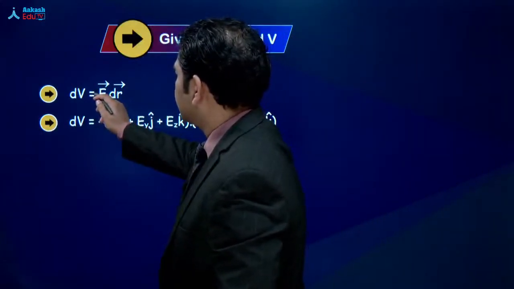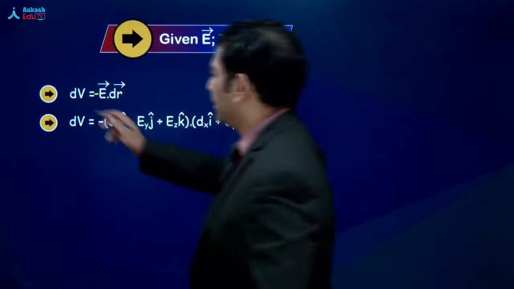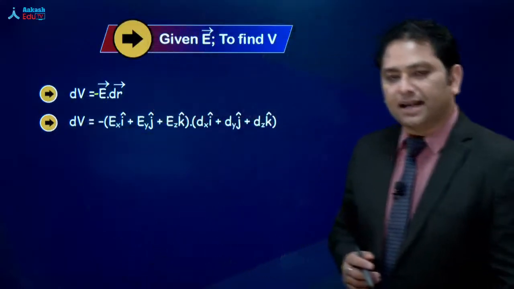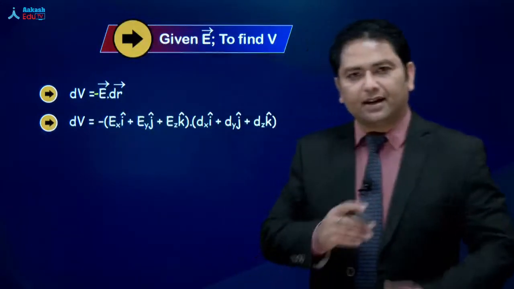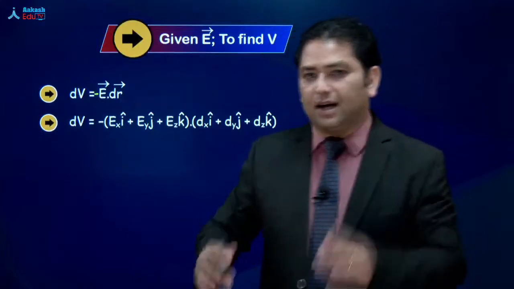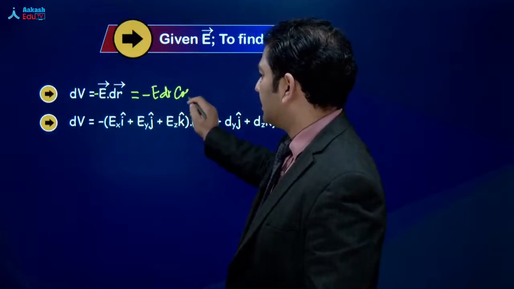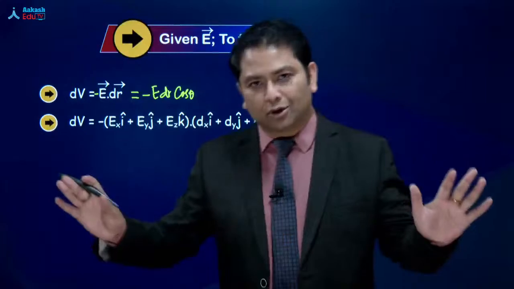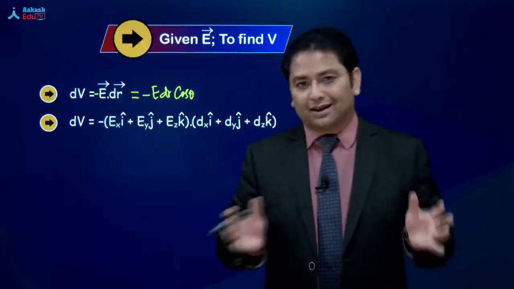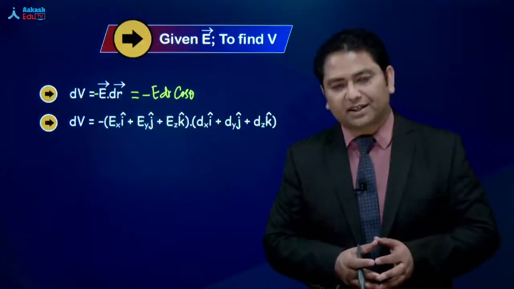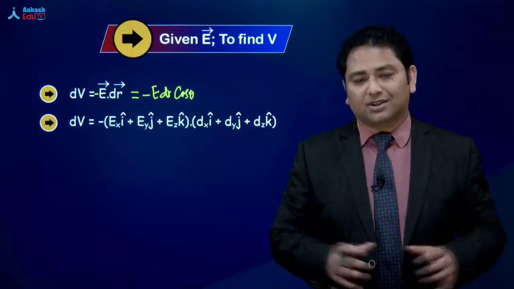dV, there is a minus sign missing here, minus of E dot dr, that is the expression of potential difference. dV equals minus E dot dr. ये basic idea वही है. अगर आप देखेंगे जिस direction में electric field है, आप बहुत carefully देखिए, you would find this as minus E dr cos theta. Negative sign को आप completely ignore करें. Ignore मतलब ऐसा नहीं है कि आप नहीं लिखेंगे, but for interpretation, you know that negative means that electric field is directed from high potential to low potential. That's the significance of negative sign, nothing more than that.